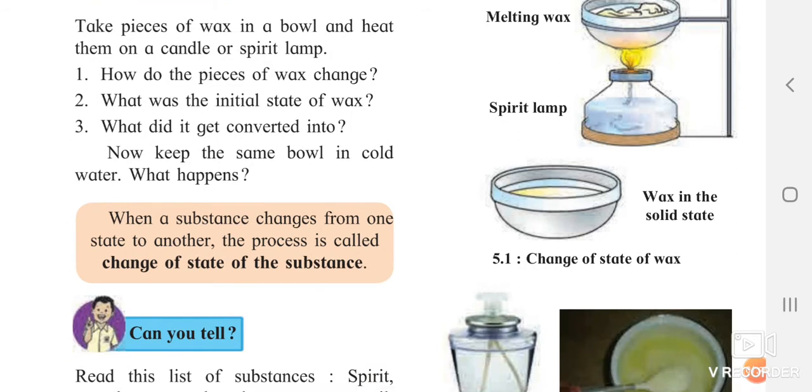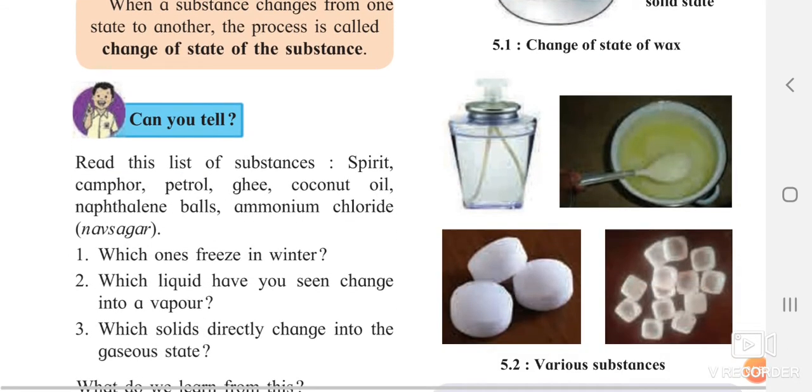When a substance changes from one state to another state, the process is called change of state of the substance. What is that change? Yes, there is a change in the state of the substance. From liquid it is getting converted into solid, or from solid it is getting converted to liquid, and from liquid it is getting converted to gas. If cases like these occur, we say that there is a change of state of the substance.